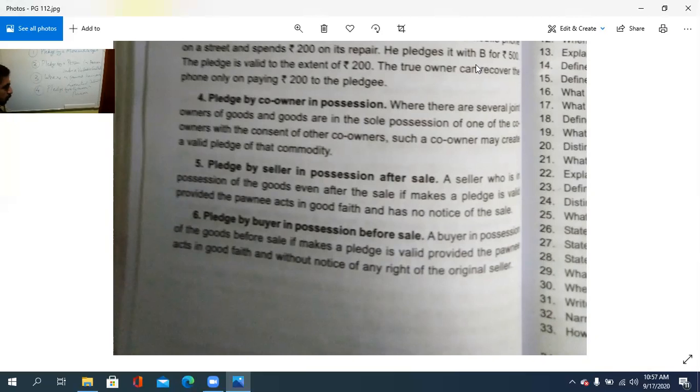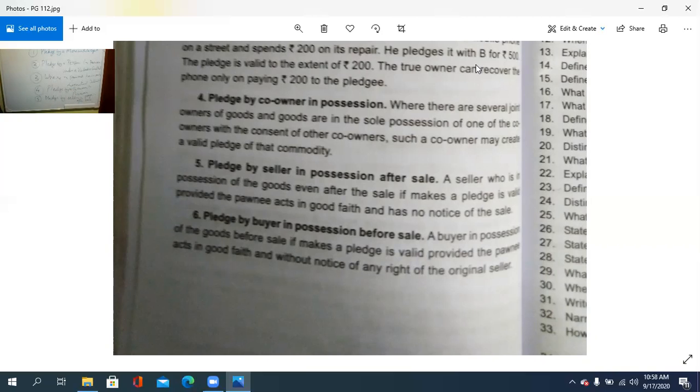Then the fifth point, pledge by a seller in possession after sale.